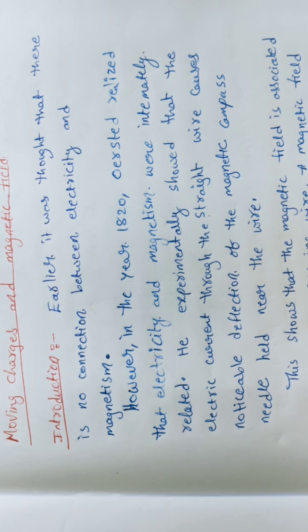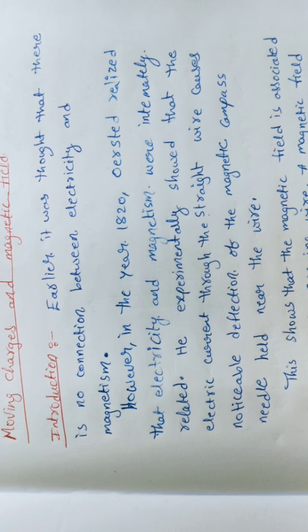According to Oersted's observations, if a current is passing through a conductor and a compass needle is present near that conductor, some deflection in that compass needle is observed. Based on those concepts, moving charges and magnetism was introduced.